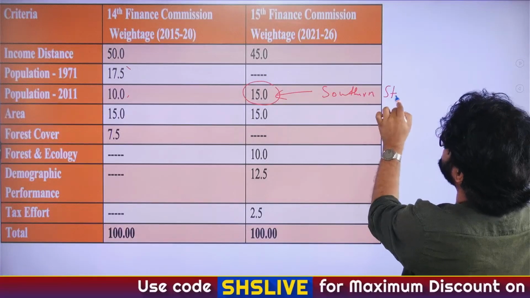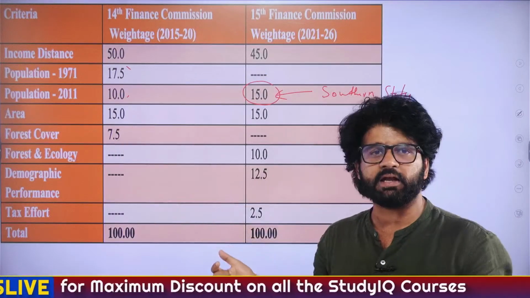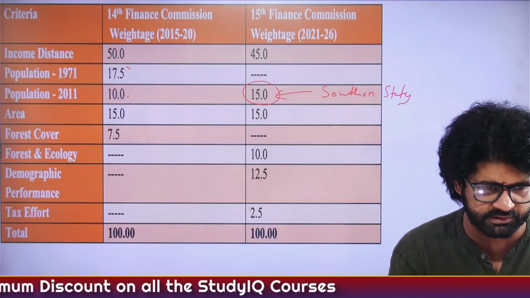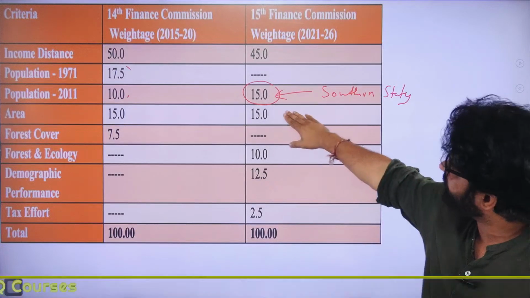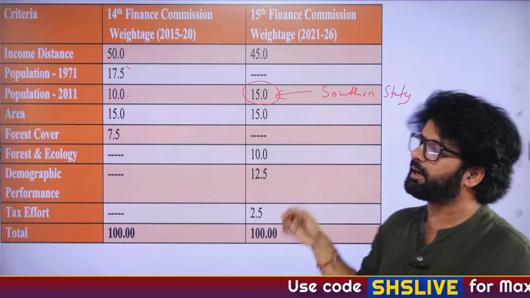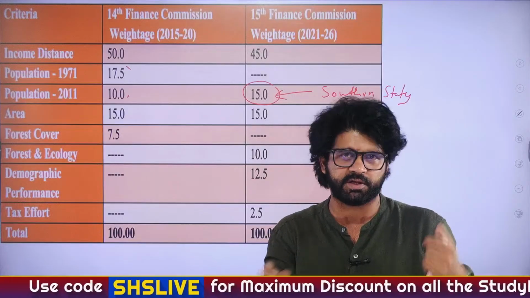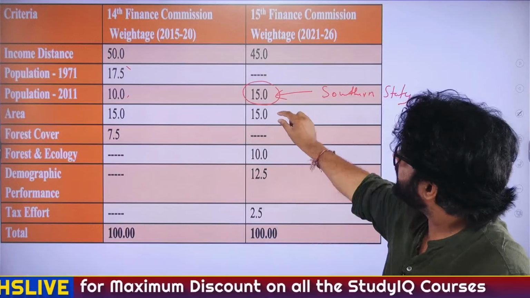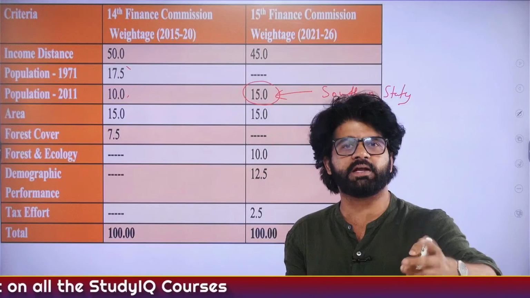Why? Because they are saying that you are increasing the importance of population 2011 as far as resource devolution is concerned. So they are saying that if you are increasing the 2011 population criteria for resource devolution, that means the states, the so-called Bimaru states, Bihar, Madhya Pradesh, Rajasthan, Uttar Pradesh, I am from one of those states, will get more revenue as compared to those states which have stabilized their population.